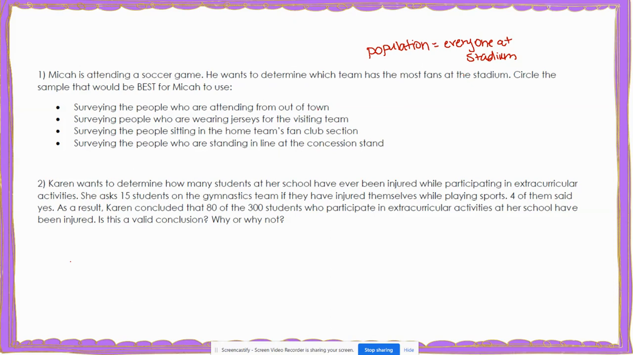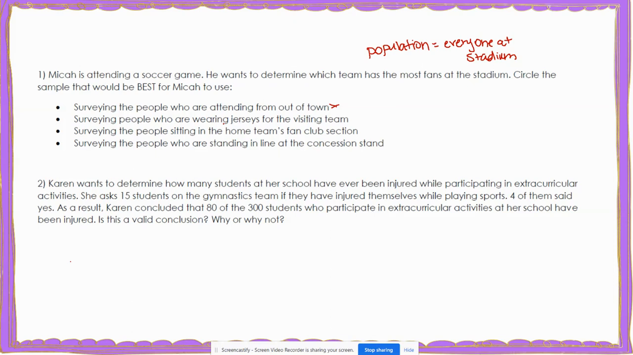So let's look at the first sample. This says surveying the people who are attending from out of town. Well, this would not be a good sample to use because not everyone at the stadium is going to be from out of town, so not everyone in the population would have a chance to be selected.